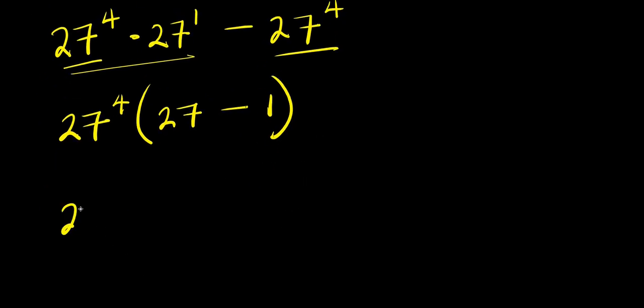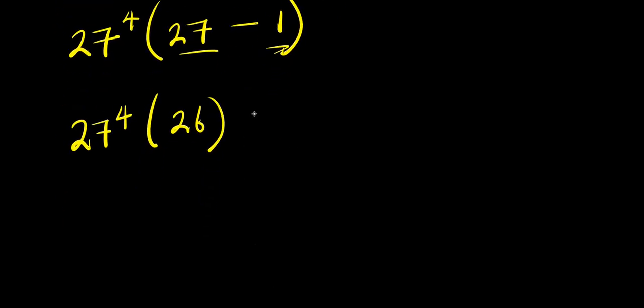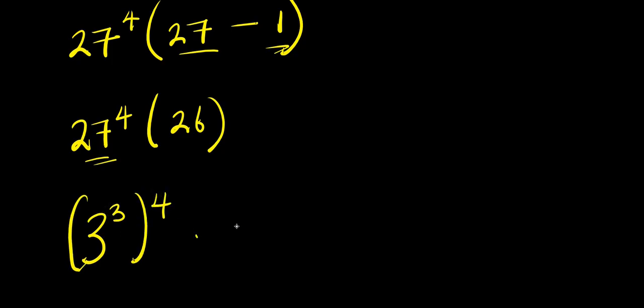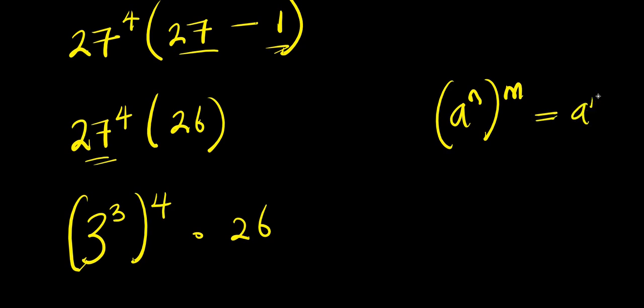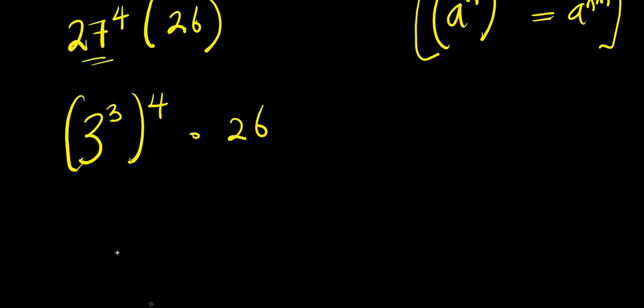So from here, I have 27 power 4 times 27 minus 1. This is 26. We can express 27 as 3 power 3. So this is 3 to the power of 3, raised to the power 4, times 26. And if you have a power n raised to the power of m, it equals a power n times m. So 3 power 3 raised to the power 4 gives us 3 power 12, times 26.